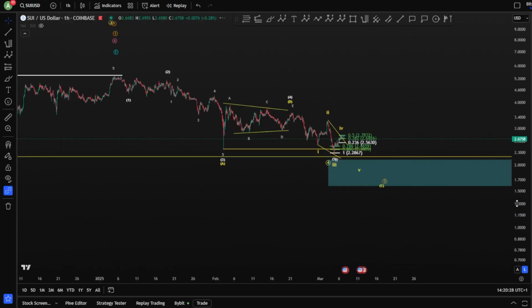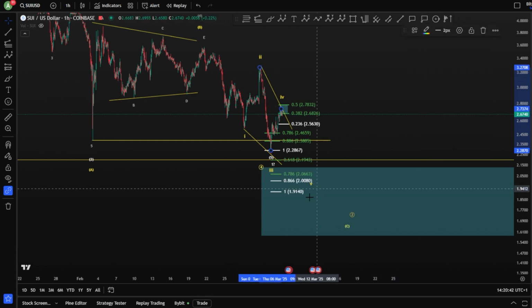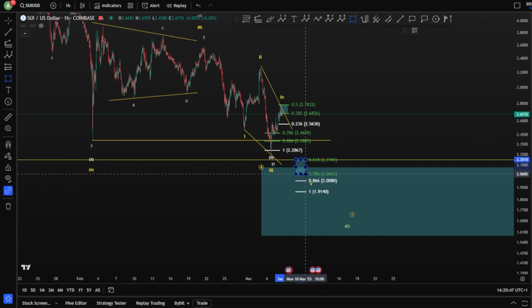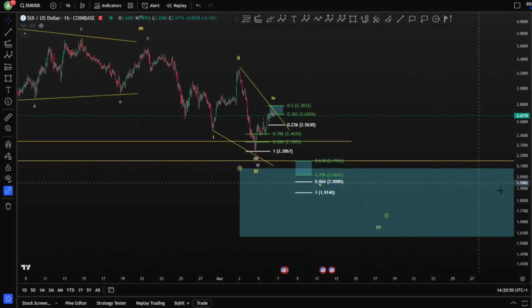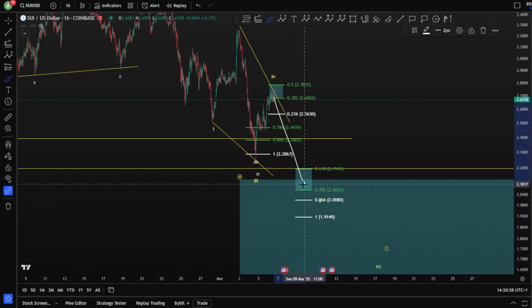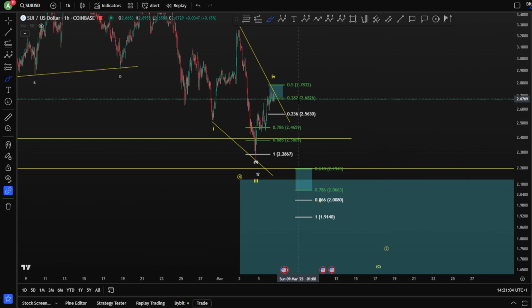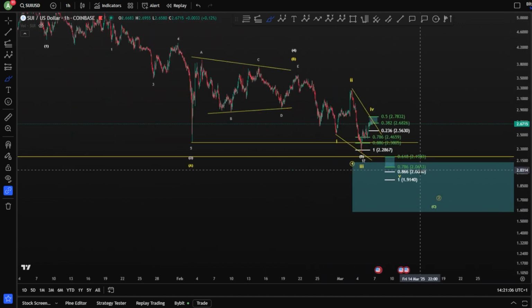Our targets for this wave 5 are the following, given with the fib level. Here we go. So if we take now the wave 5 fib level taken from the wave 2 here, and we have a wave 5 in a diagonal, we are looking exactly inside this blue box. As you can see, preferably to hit, of course, the perfect fib level between $2.19 and $2, which of course is in confluence somehow with this big blue box, which is already our target, right? So potentially there is a possibility even to move for higher from there for SUI. We're going to see how this is going to unfold.